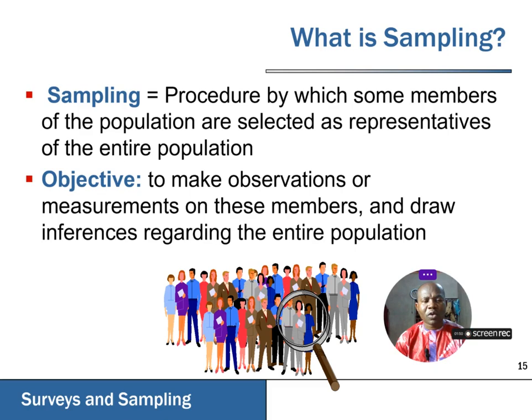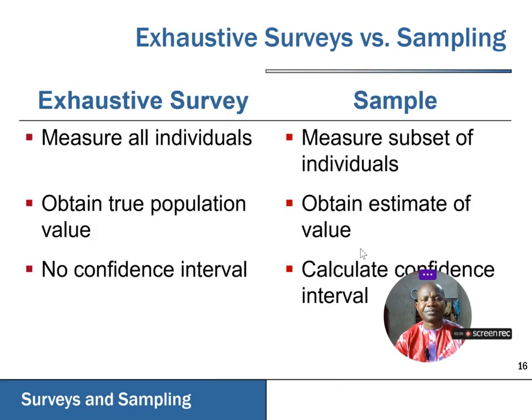For instance, if we are to work with the entire Nigerian youth, it is practically impossible to reach every youth across the nation. So we may have to take a sample of youths, interact with them, make certain findings among this sample we have obtained, and then whatever findings we got, we generalize it to the entire population. So that is the objective for sampling.